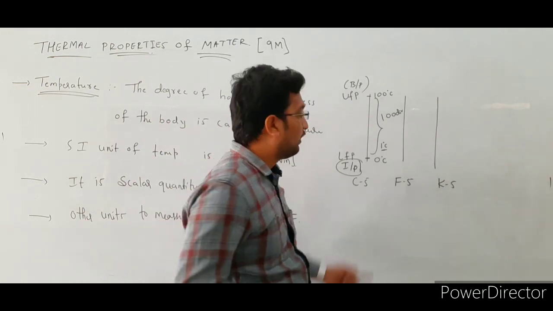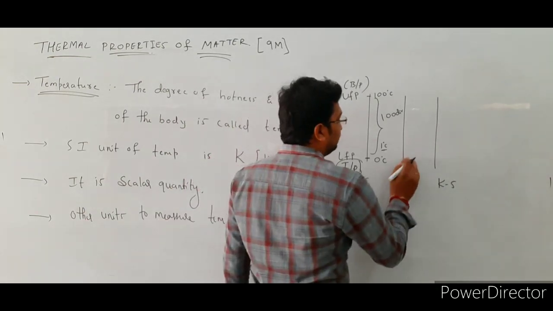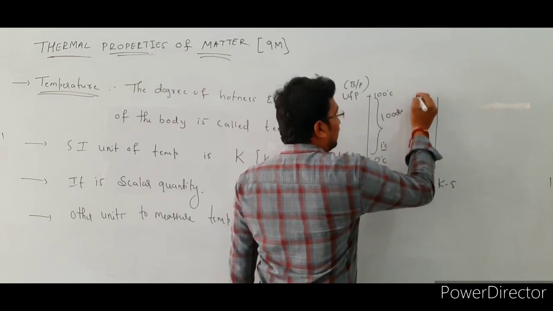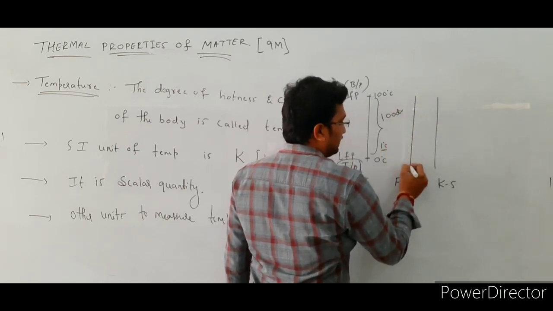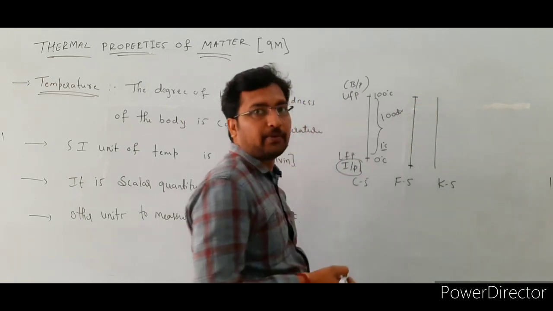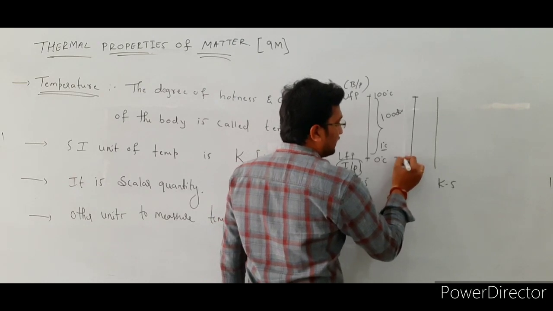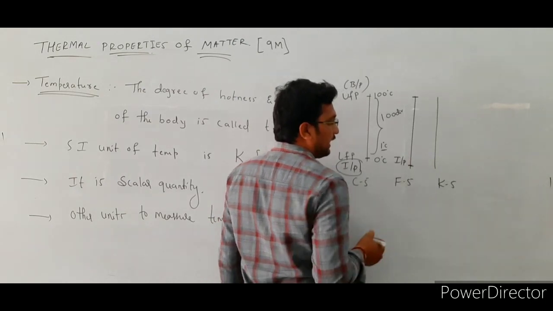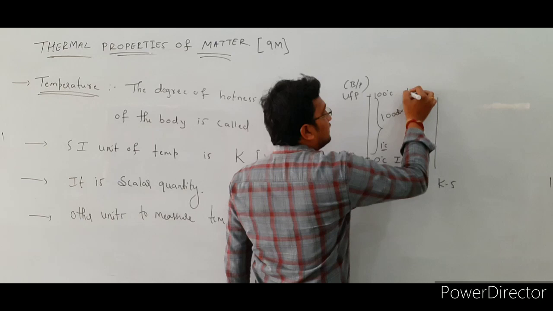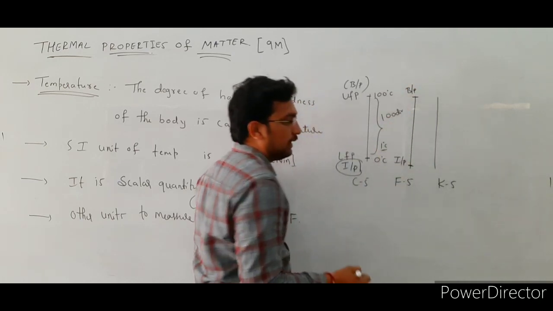Next one, the Fahrenheit scale. The Fahrenheit scale also consists of two fixed points. The first is the lower fixed point and the second is the upper fixed point. The lower fixed point is known as the ice point, IP, which indicates the ice point of water, and this is the steam point or boiling point of water.